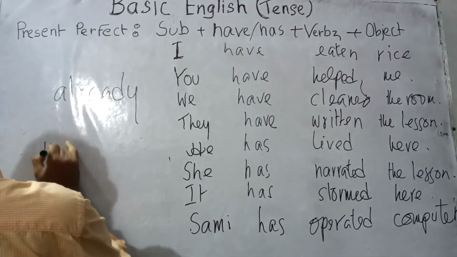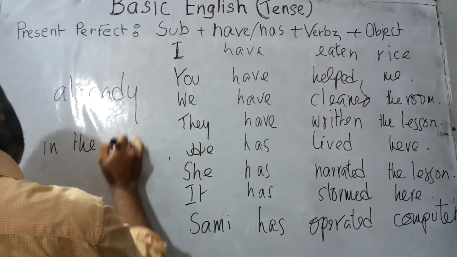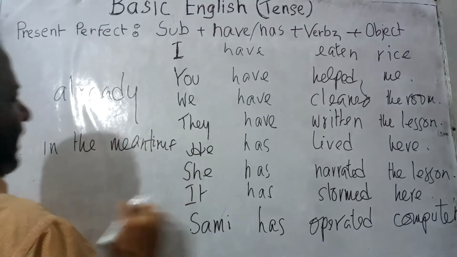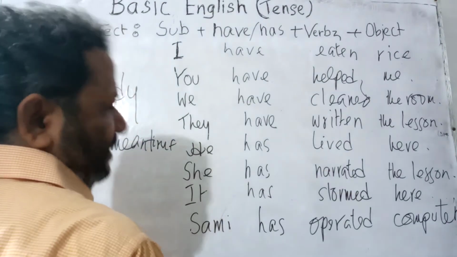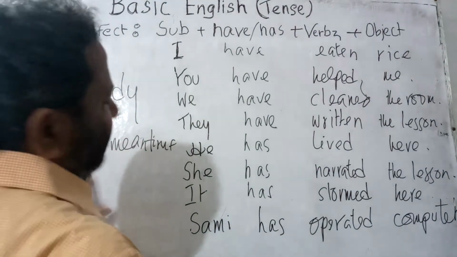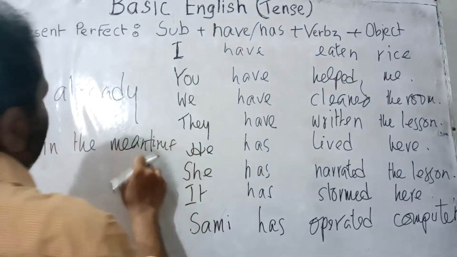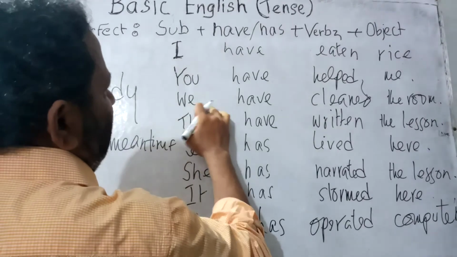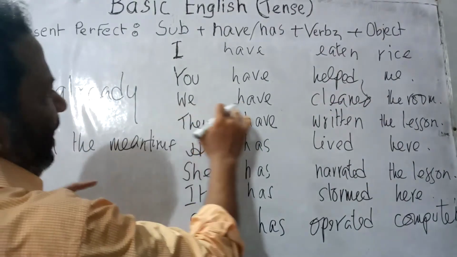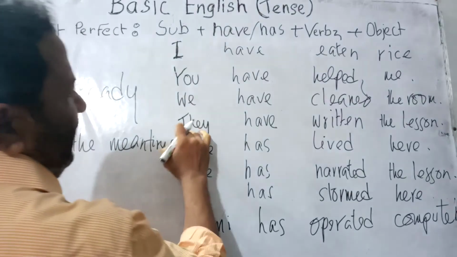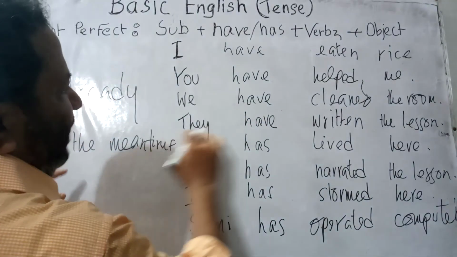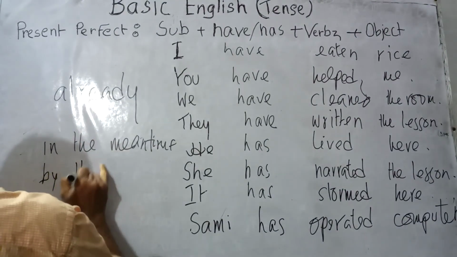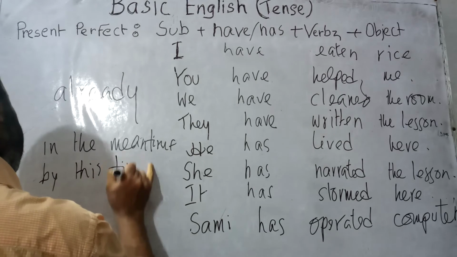Now, in the meantime. That is, someone has reached Dhaka by this time. In that case, you can say, in the meantime, she has reached Dhaka. Exactly like this. Here also we can use, you have helped me. We have cleaned the room. We can say, in the meantime, we have cleaned the room. And they have written the lesson. In the meantime, they have written the lesson. Already, in the meantime.